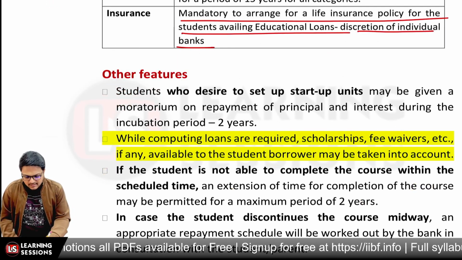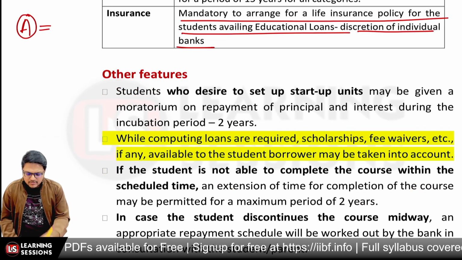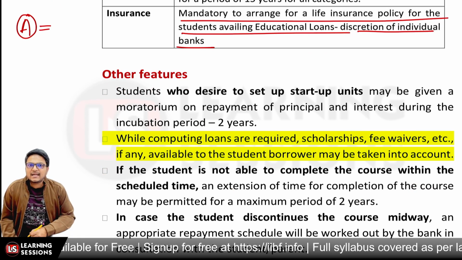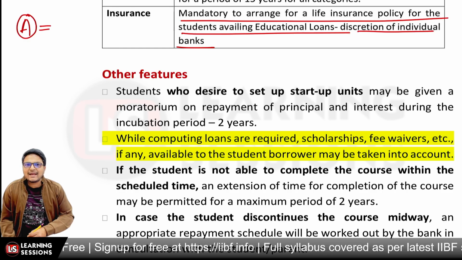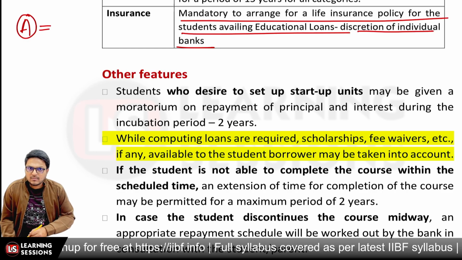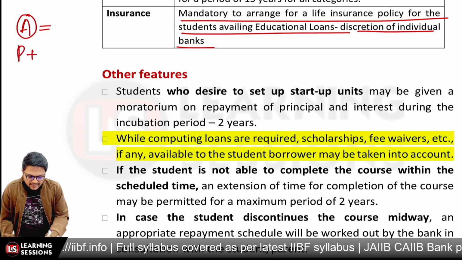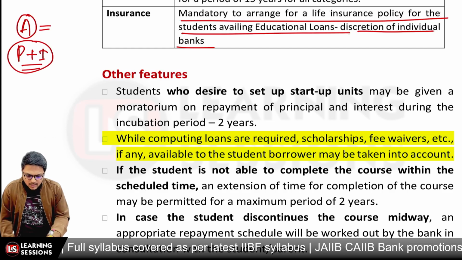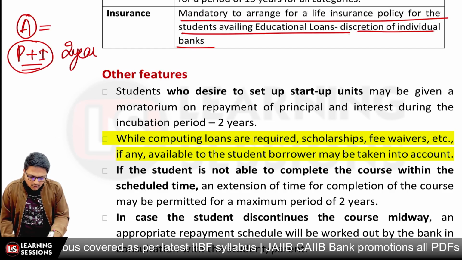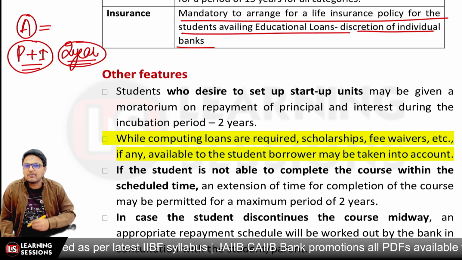Other features, if we look at the same: students who want to set up startup units. Let's say person A took the education loan and is also interested in starting up some unit. In that scenario, an extra moratorium period can be given. A moratorium on whatever principal and interest component was to be paid, of 2 years, can be allowed during the incubation period of the startup, right?